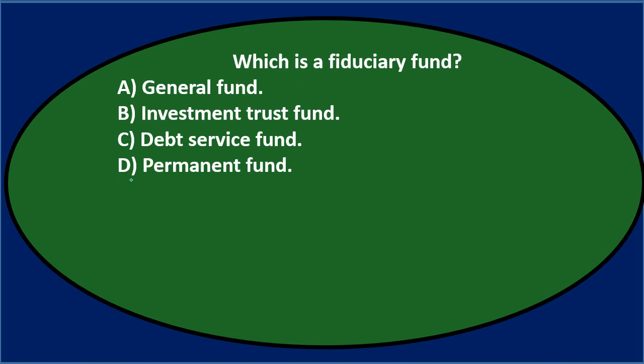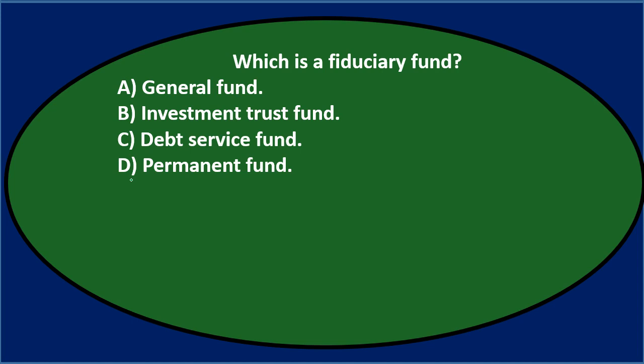Which is a fiduciary fund? Either A, the general fund, B, the investment trust fund, C, debt service fund, or D, permanent fund. Let's go through it again using the process of elimination. Which is a fiduciary fund? Is it A, the general fund?